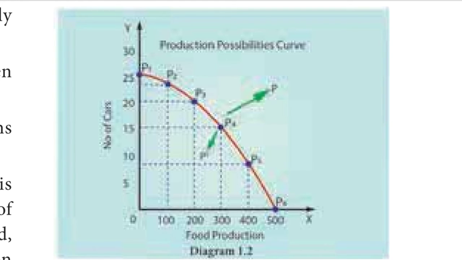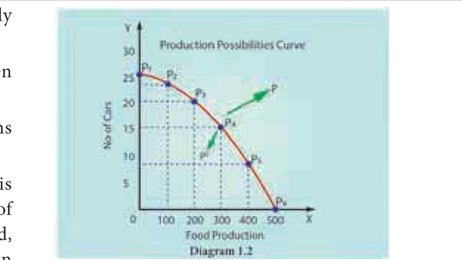Such a choice of one particular alternative involves the opportunity cost of foregoing the other. Hence, the decision of the society will be based on the comparison of costs and benefits of each alternative. In doing so, both the monetary and the social costs and benefits should be the basis of any choice. Thus, the one that gives the maximum benefit at minimum cost to the whole society should be the best choice.